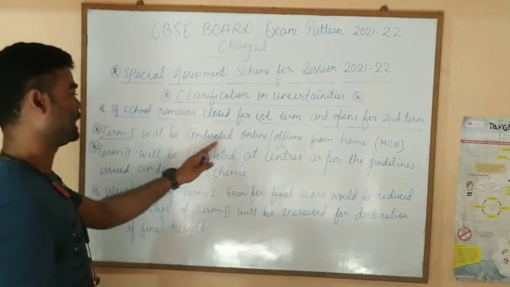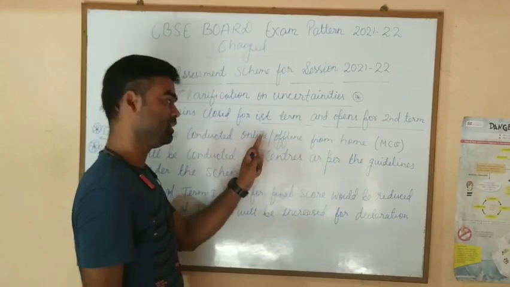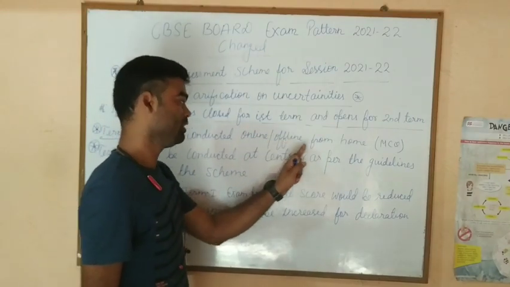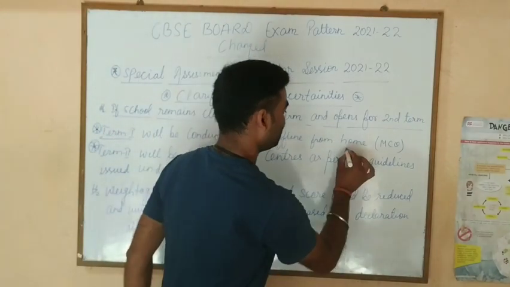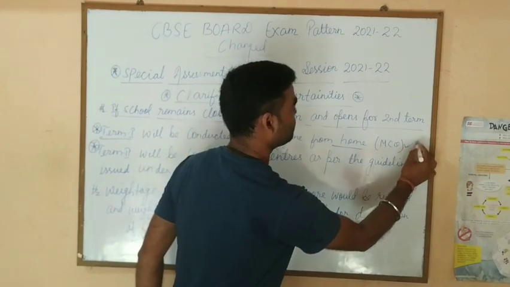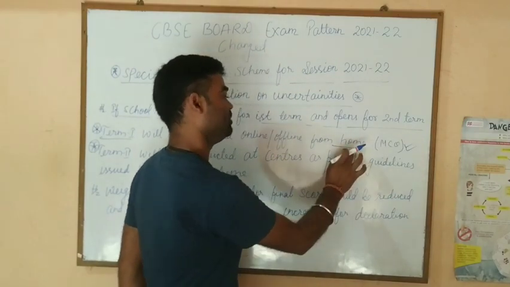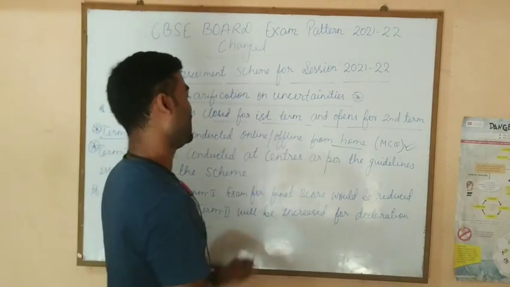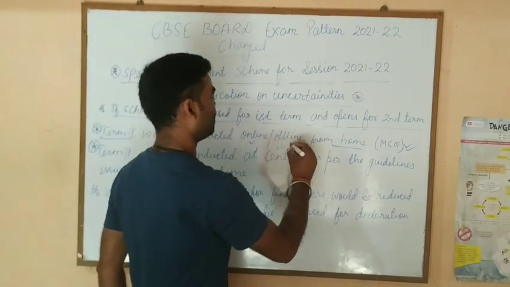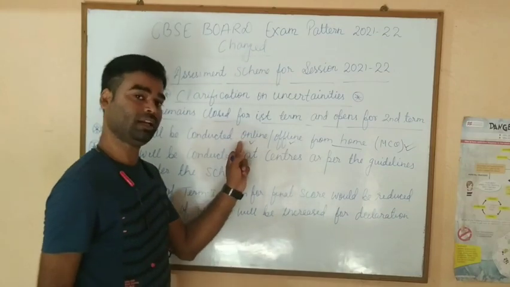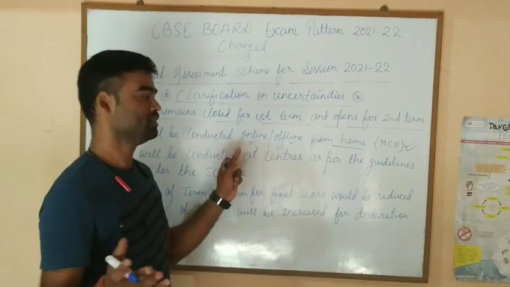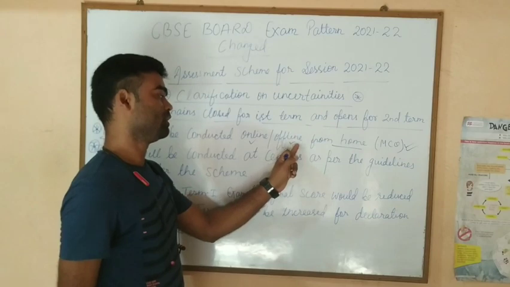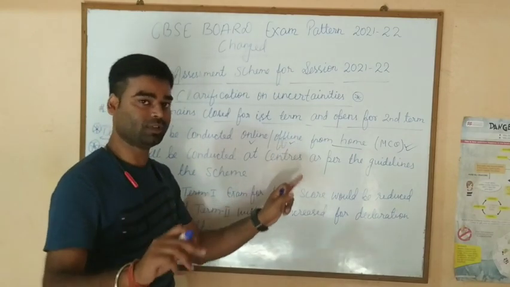Term 1 will be conducted online or offline, from home. So it is clear that the first term will be MCQ and at home. If the school remains closed for the first term, either it will be in online mode or offline. It means you have to appear online, which your school will arrange for you, or otherwise you will give your exam offline at your home in written form.